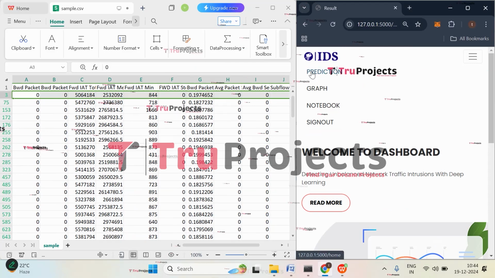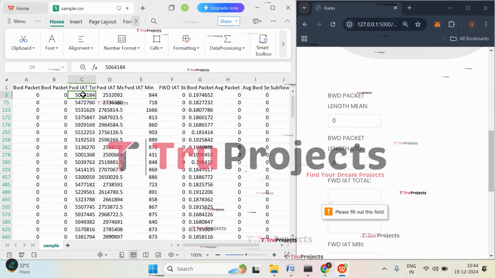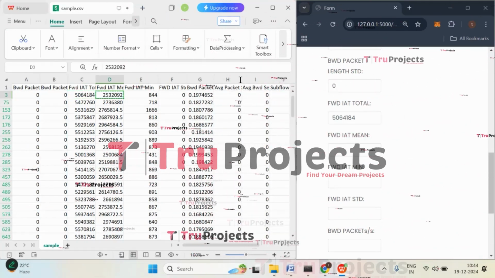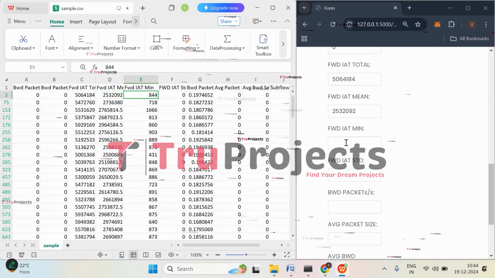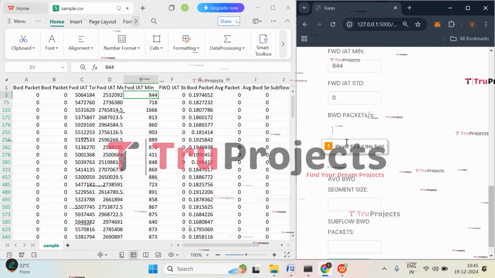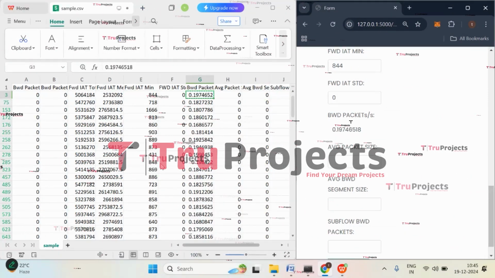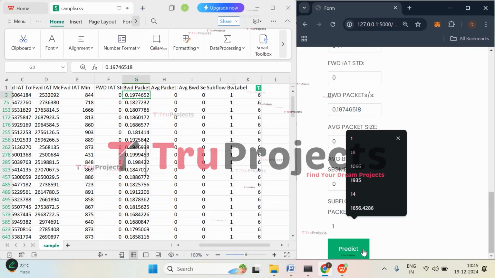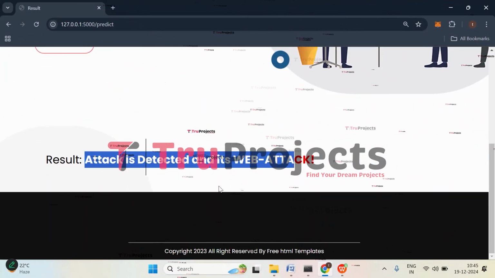Click on prediction. So the first two values are 0. And the forward IAT total is 5,64,000. Sorry, it is 5,64,000 only, and then paste it. And the min is 844. Forward IAT is 0. Backward packet is this one, that is 0.19. And then next we have 0 and 1. Click on predict. So here we got the prediction that attack is detected. It is web attack. So web attack has been detected.